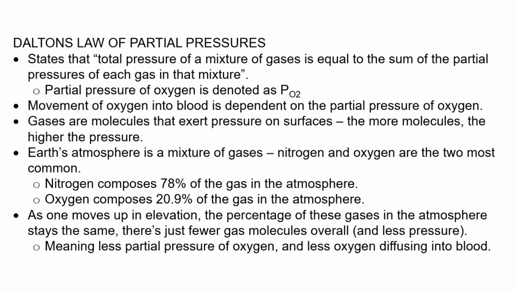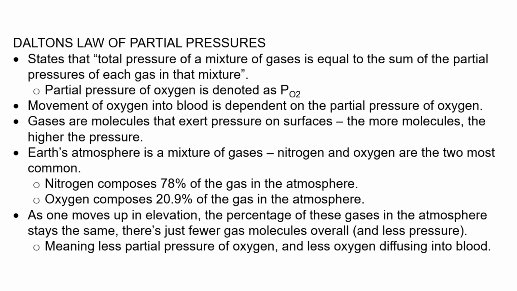Earth's atmosphere is a mixture of gases. The two most common gases are nitrogen and oxygen. Nitrogen composes 78% of the gas in the atmosphere, while oxygen composes 20.9%. As one moves up in elevation or altitude, the percentage of these gases in the atmosphere remains the same. There's just fewer gas molecules overall and less atmospheric pressure. This means that there is less partial pressure of oxygen in that air and less oxygen being driven into the